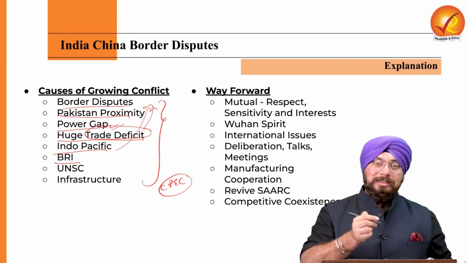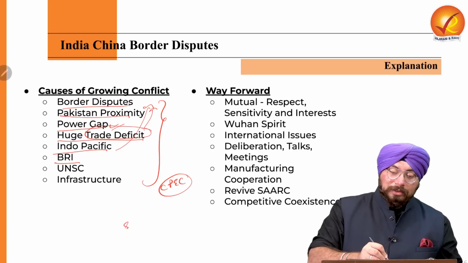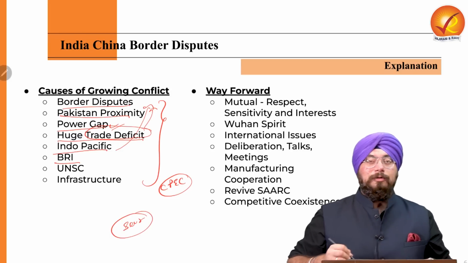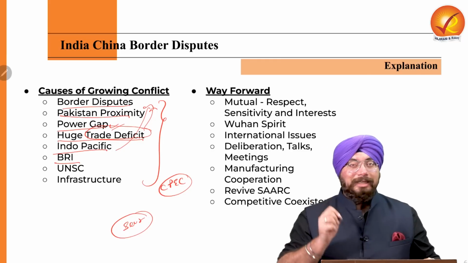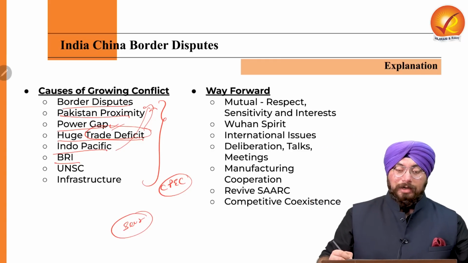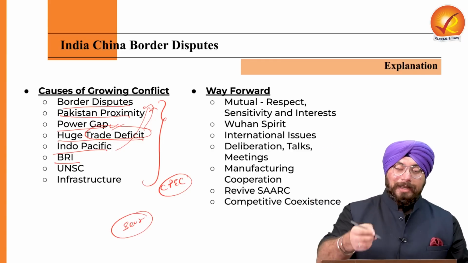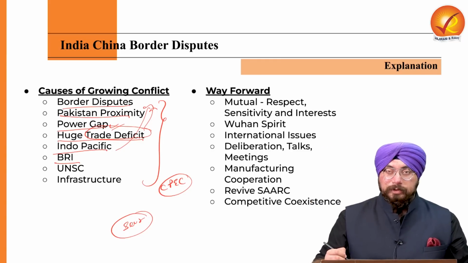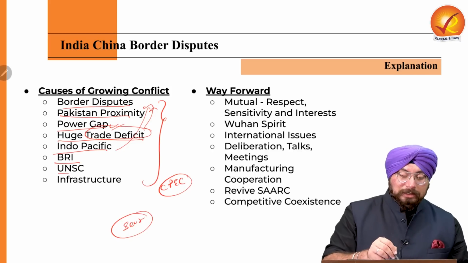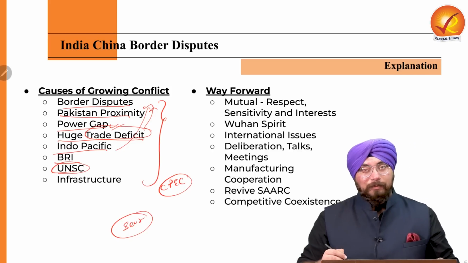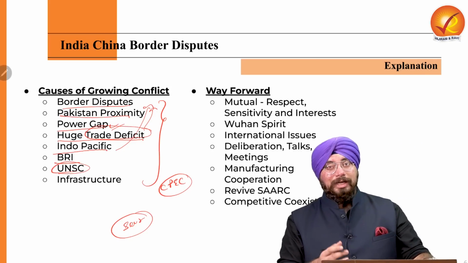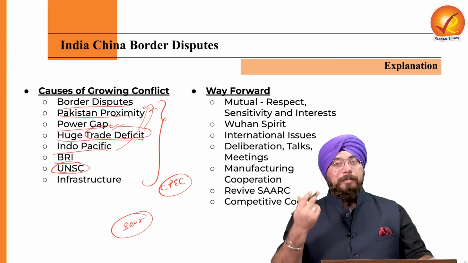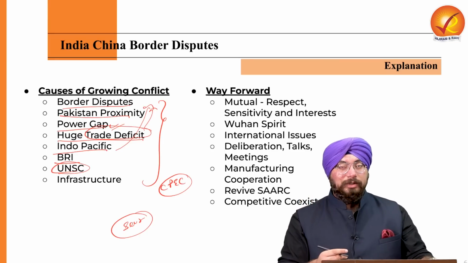Which is why this is a direct attack on the sovereignty and territorial integrity of our country. Which is why, again, there is a growing conflict between India and China. Plus your UN Security Council in relation to that as well, because China is opposing the permanent membership of India in the UN Security Council.